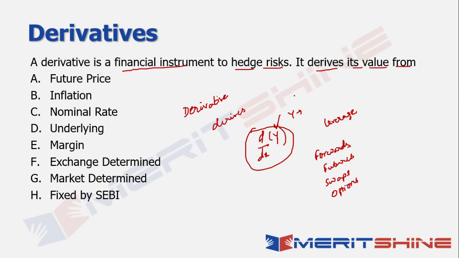The whole point is that a derivative will not exist until there is something on which its value depends. Unless there is a y that is changing, you will not have a derivative existing at all. So what is this y called? This y is known as the underlying instrument or the underlying security. Depending on the type of derivative, the underlying instrument could be different things.